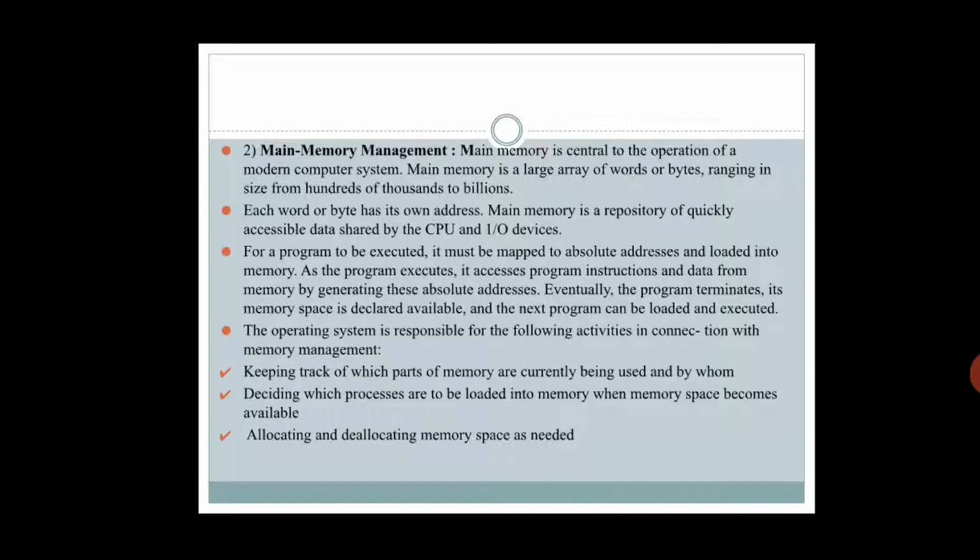Definitely, each and every memory will have its own unique address. Based on that address itself, you are going to access a particular memory. See, you can recall your C programming. How you store some data in a variable, and how you are going to fetch it? You are going to use scanf, isn't it? Scanf followed by, in double quotes, %d if you are trying to access an integer value from the user, and after that, comma, ampersand, your variable name. What is that ampersand, or the and symbol? What is it actually?